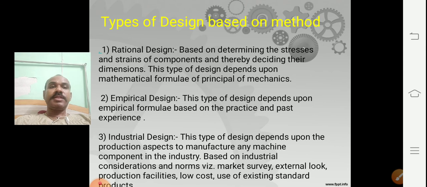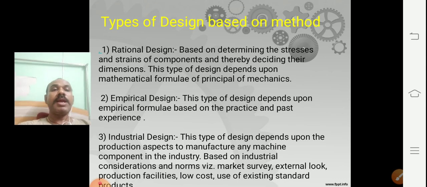Industrial design. This type of design depends upon the production aspect to manufacture any machine component in the industry based on industrial considerations and norms, such as market survey, external look, production facilities, low cost, use of existing standard products, etc.